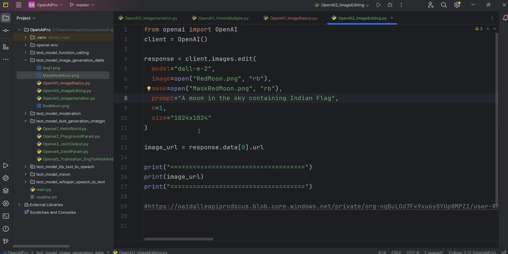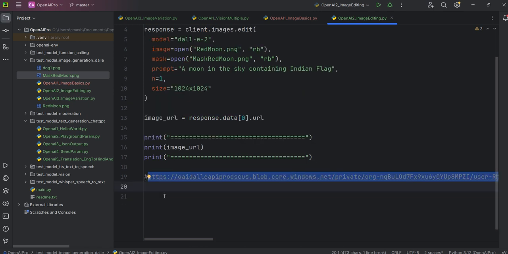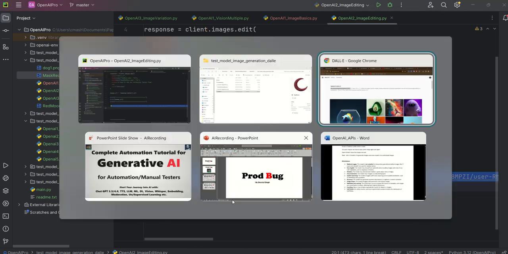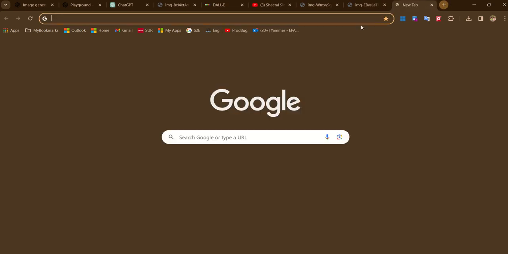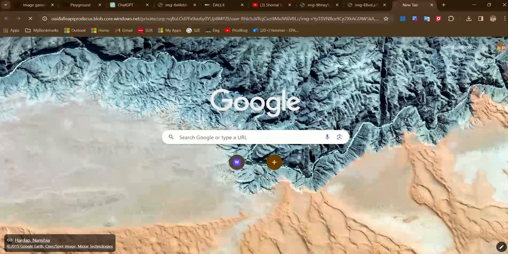Now I already generated, but these generated images are valid only for 1 hour. This is the image I generated a few hours ago. I already crossed 1 hour, so see, this image no longer exists. It is saying authentication failed, server failed to authenticate the request, and so on.